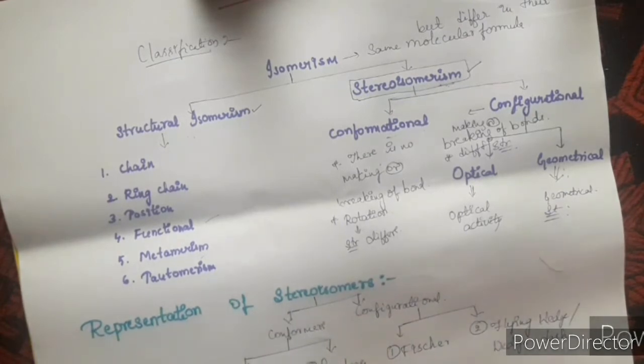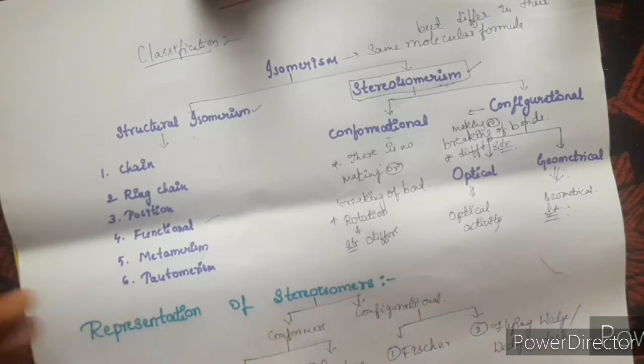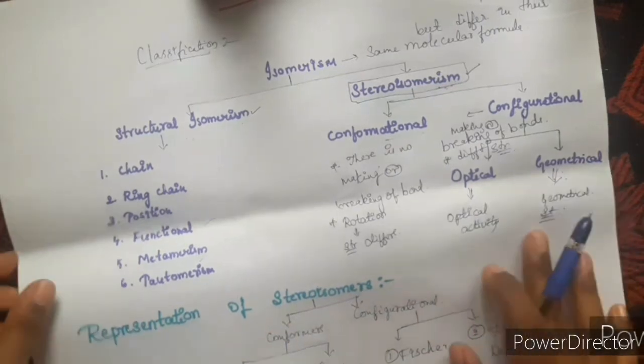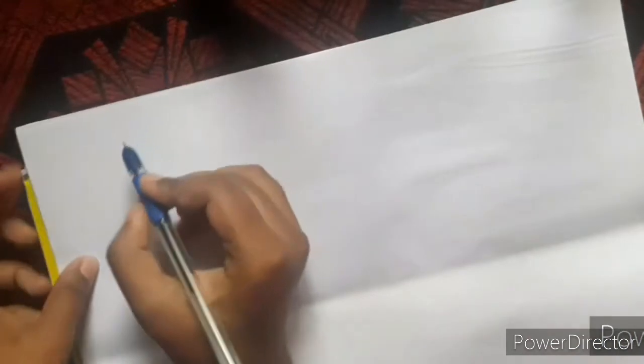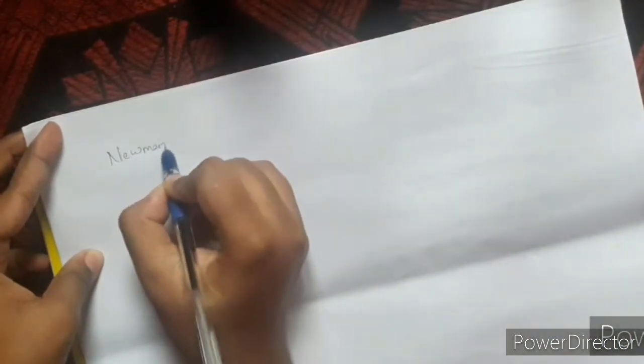There are mainly two types under each one, so totally it is four kinds: Newman projection, Sawhorse projection, Fischer projection and flying wedge projection. Let's learn what is Newman projection, what is Sawhorse, and these things. First thing is Newman projection.